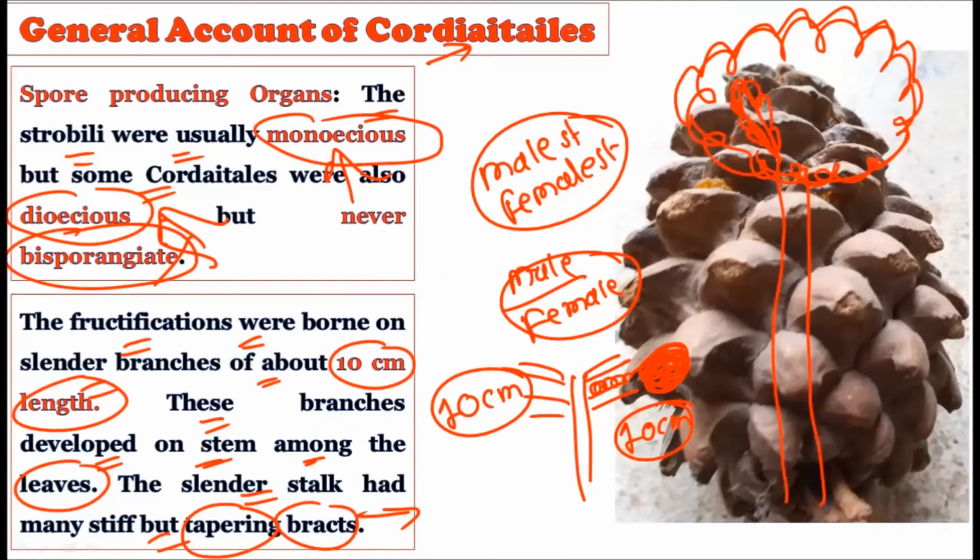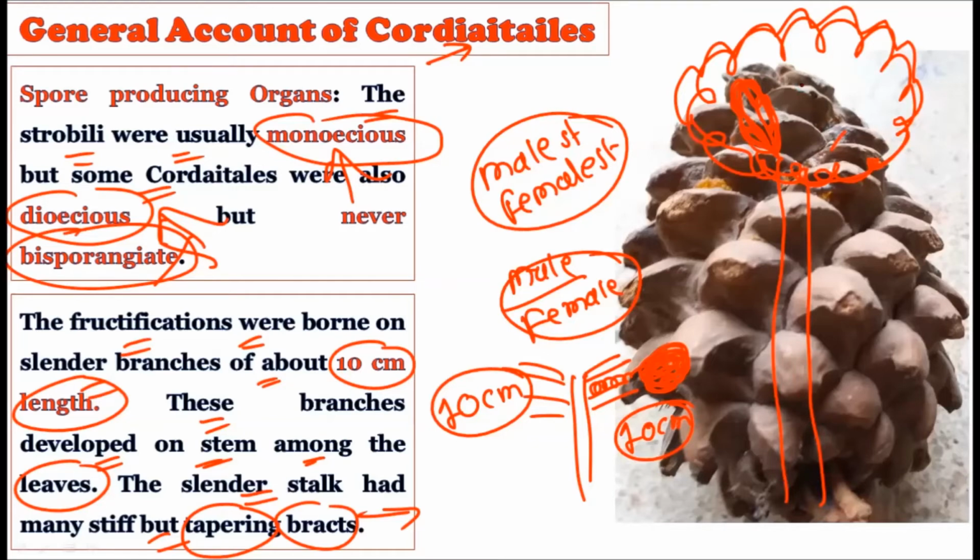The cones were either male cones or female cones. They may be present on the same plant or on different plants, that is monoecious or dioecious, but never bisporangiate. That is, they never come in the same cone. The male and female organs are never present on the same cone.